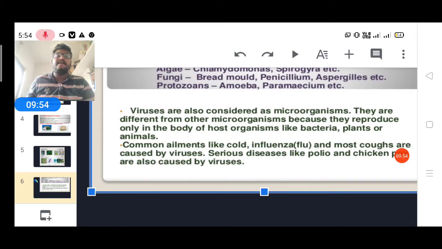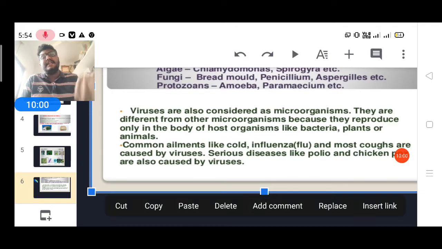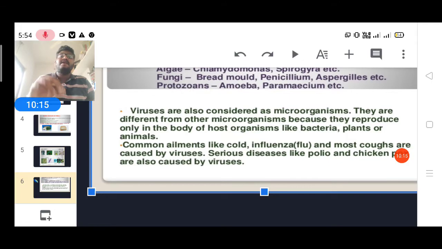Outside, it is like a table, chair, or a piece of chalk. It is a dead thing. But when it goes inside the host, it multiplies and reproduces its generation. That's why it is different from other living things. Sometimes it is considered living, sometimes non-living. That's why it is a connecting link between living and non-living.